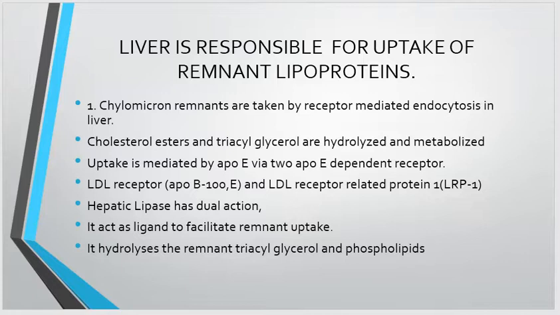These lipoproteins were discussed in the last lecture, how they are synthesized and how they are metabolized. Today we will discuss how these lipoproteins are taken up by the liver cells.